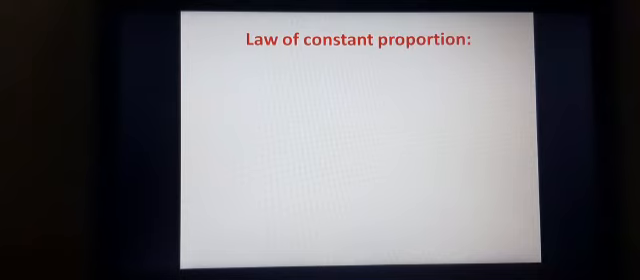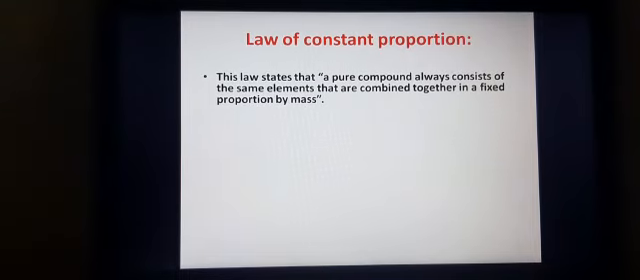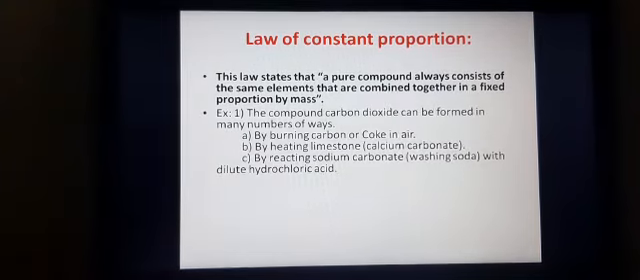Moving on to the next concept, the next law, that is the law of constant proportion. This law states that a pure chemical compound always consists of the same elements that have combined together in a fixed proportion by mass. And this law was given by the French chemist Joseph Proust in 1799.